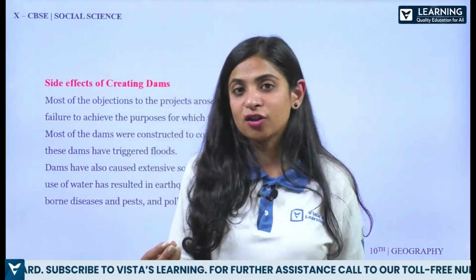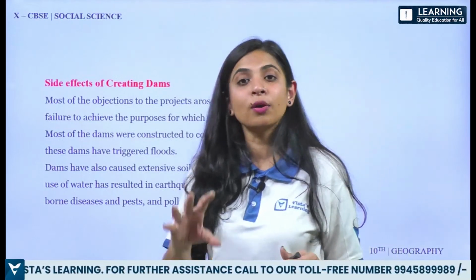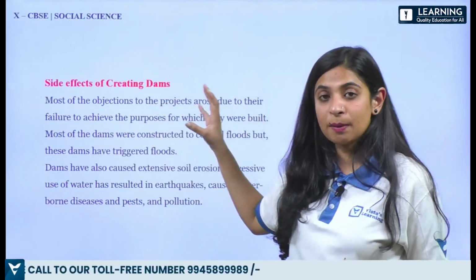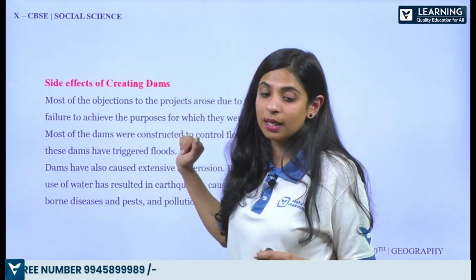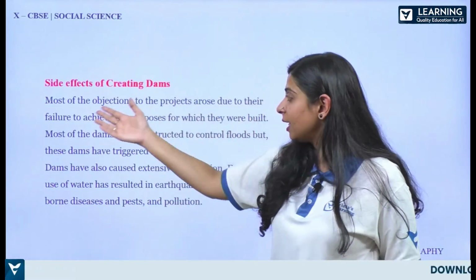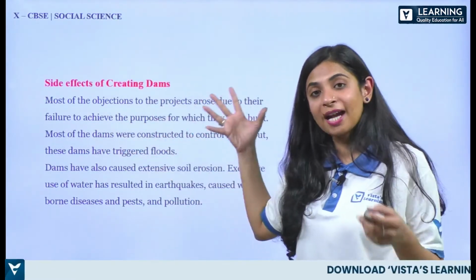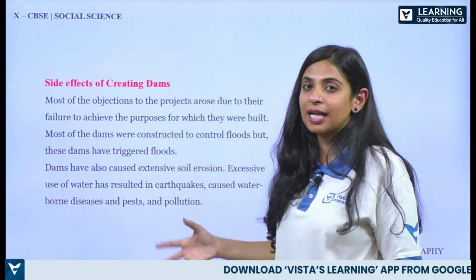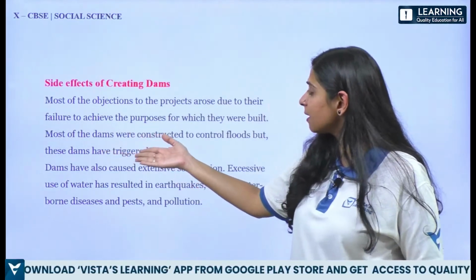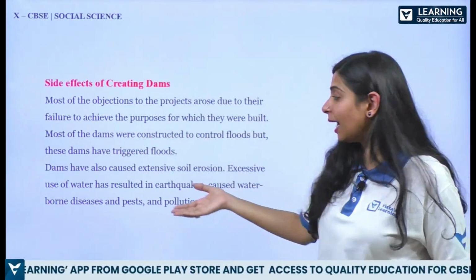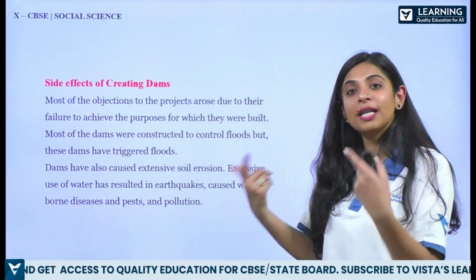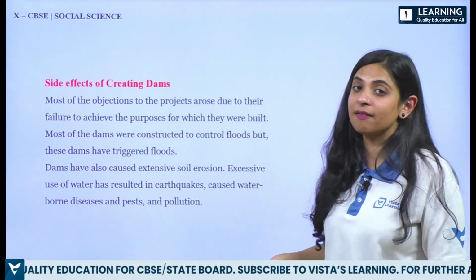Now, dam creation has not served the purpose at all. Somewhere it is helping 50%, but it is also a barrier. It is a problem, and there are some side effects as well. Most of the objections to the projects arose due to their failure to achieve the purpose. Why we actually installed dams, the purpose has completely changed. Most of the dams were constructed to control floods, and these dams have triggered floods. The dams which we have created are triggering floods, not saving us from floods.